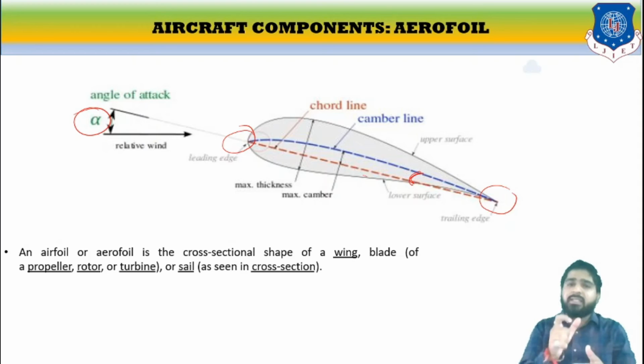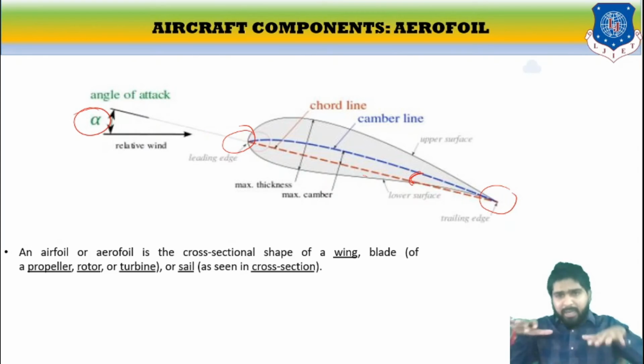It is the cross-sectional shape of the wing, which can be seen in the form of a leaf, having parts such as trailing edge, leading edge, chord line, camber line, upper surface, lower surface, maximum thickness part, lower thickness part, incident angle. And what is its usage?